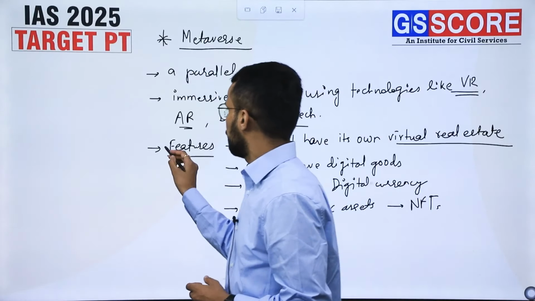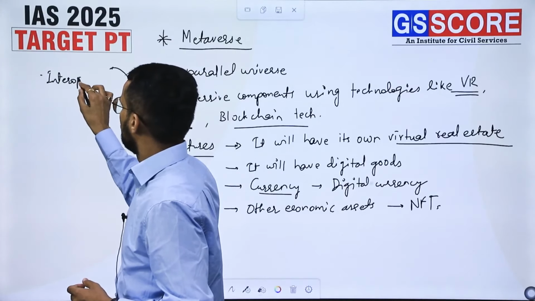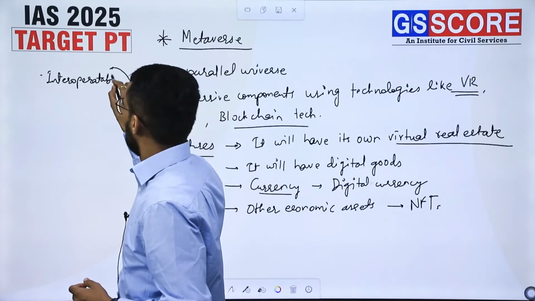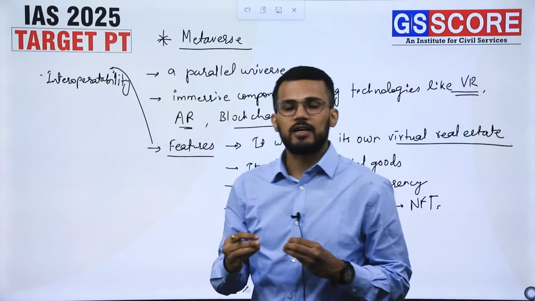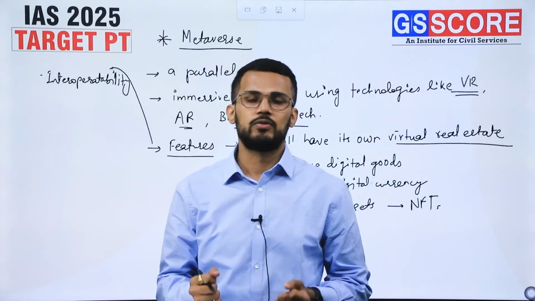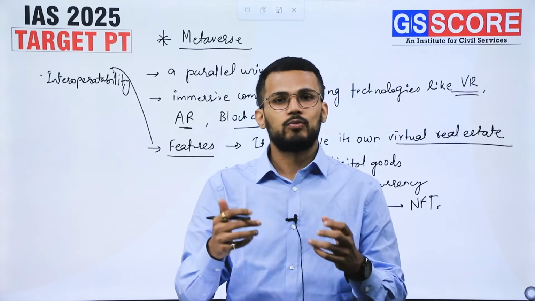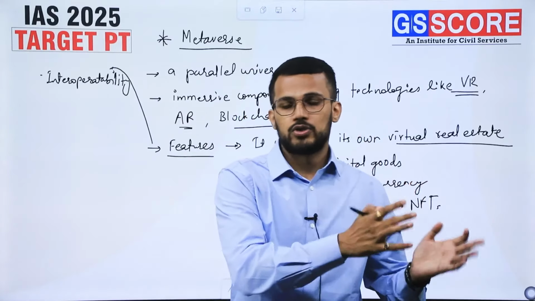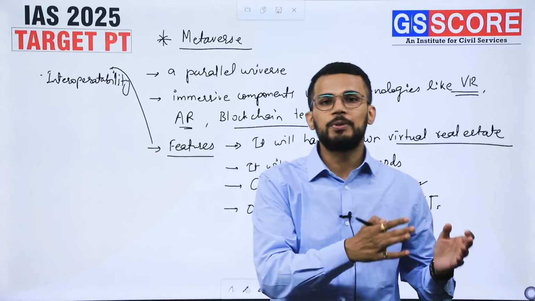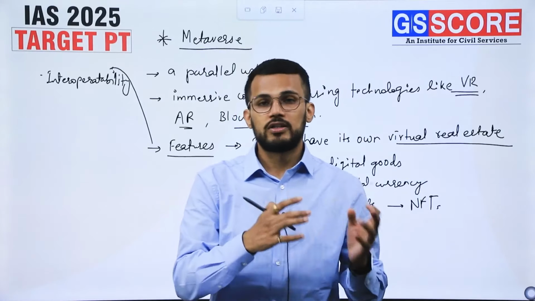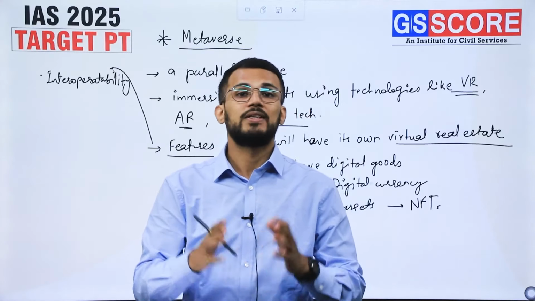Then it also has a few other features like interoperability. That means as it is a kind of virtual universe, a parallel universe, it will have various digital assets and various virtual real estates. It may have houses of people, their offices, and shopping complexes, and people will be able to move between these virtual real estates in a seamless manner with the help of their avatars.